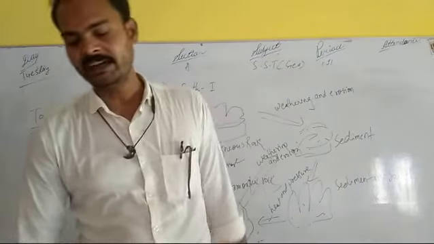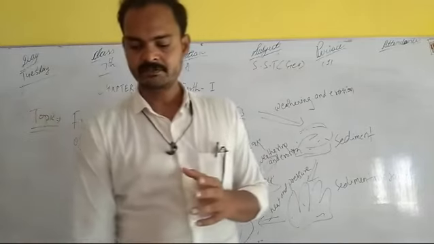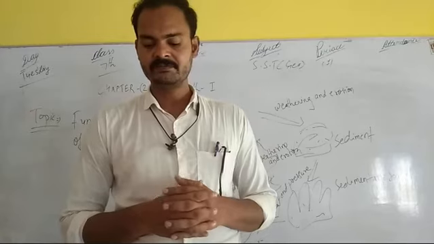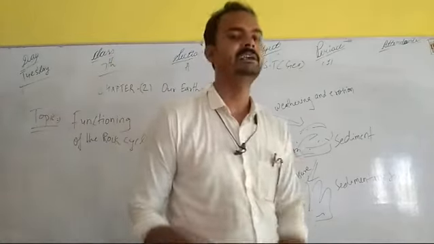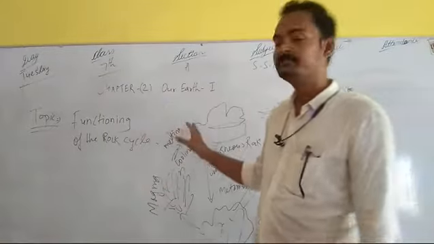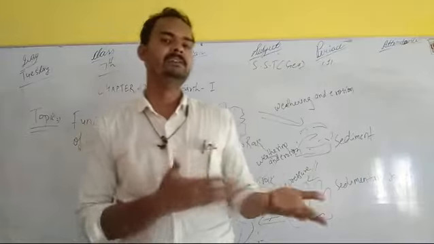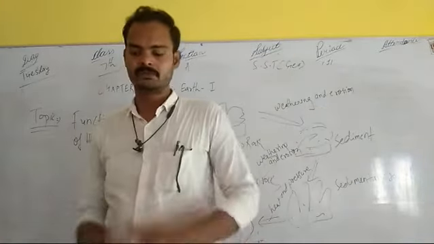And if you see the Discover section of your chapter, cut an onion into halves. We will see that there are different layers inside the onion. Now compare this with what you learned about the different layers of the earth. You will clearly be able to observe the similarities. We have also discussed in the previous video that if you cut the onion, the layers of the onion are similar to the layers of our earth. So you will be able to understand the inner part of our earth.